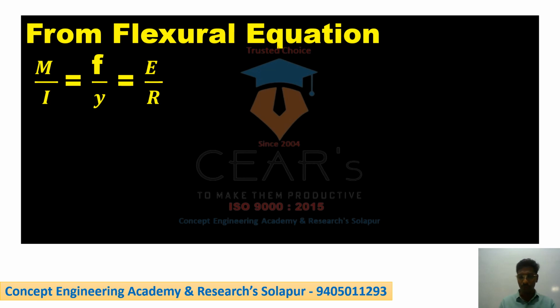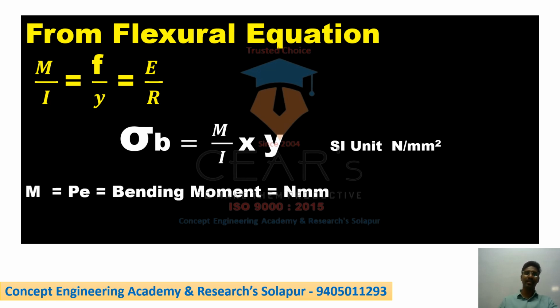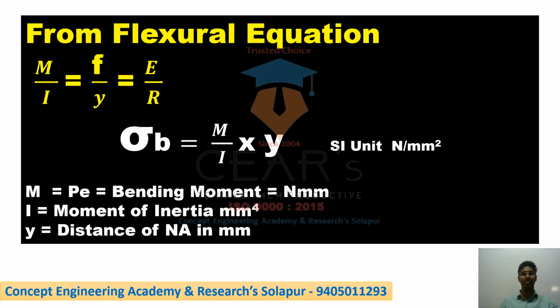Okay, so this formula you have to use like sigma b. Just rearrange this: F is nothing but sigma. In the IS code we have to use the notation F. So F is nothing but sigma b, that is the maximum bending stress. Just rearrange the formula: M upon I into y, so this is nothing but sigma b. The SI unit of sigma b is Newton per mm square. M is nothing but P into e, that is the bending moment, in Newton mm, and I is the moment of inertia, in mm raised to 4, and y is the distance of the neutral axis from the layer, in mm.